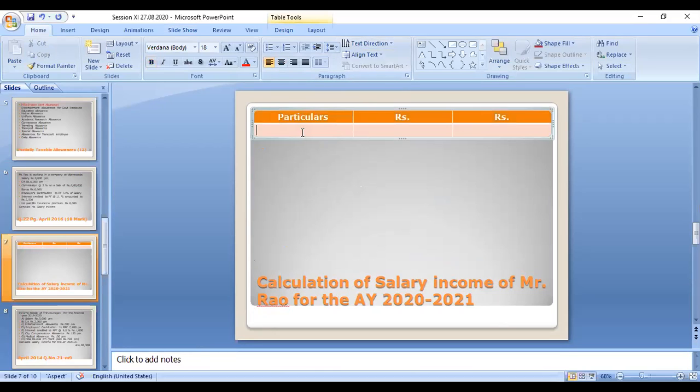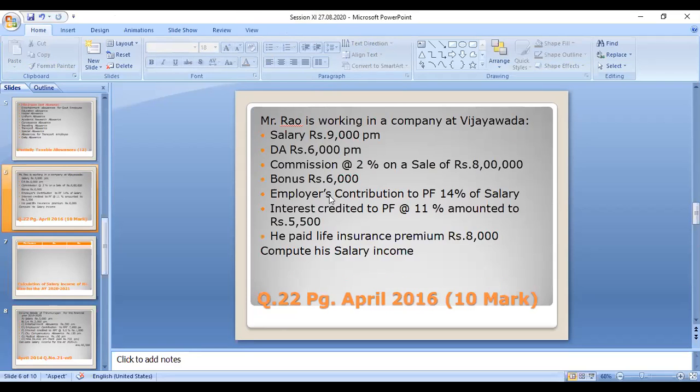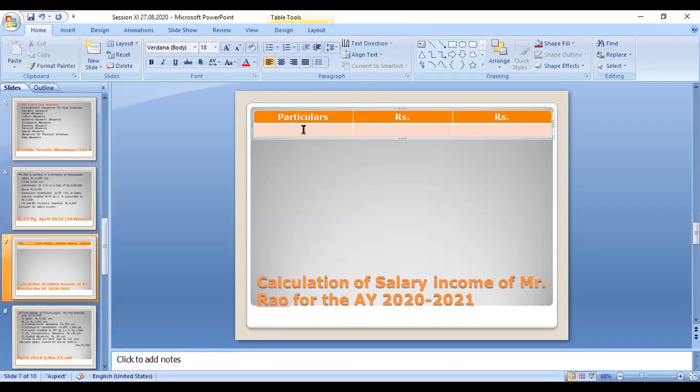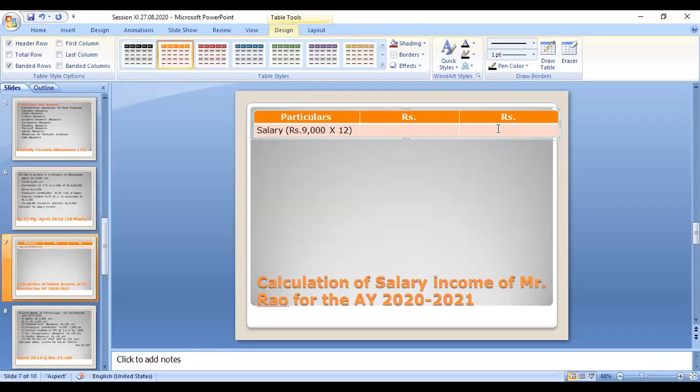The first category, now we can see in the problem, is salary, 9,000 per month. Salary means it is the basic salary. That amount is given as 9,000. You have to multiply it by 12, so 90 plus 18, that is 1,08,000. This salary amount is fully taxable. Whatever amount is received as salary, this 1,08,000, that amount is taxable.